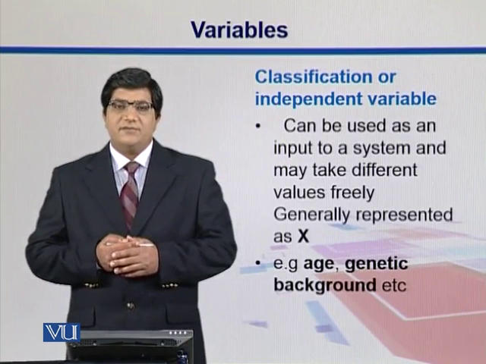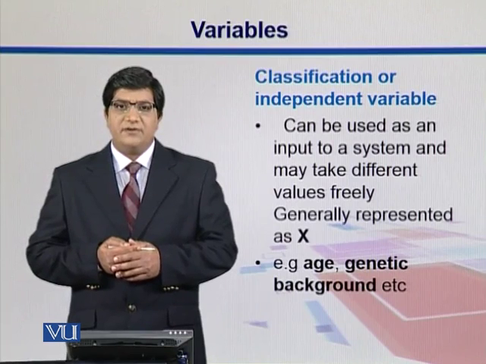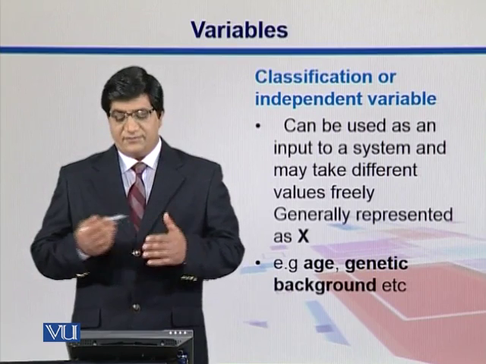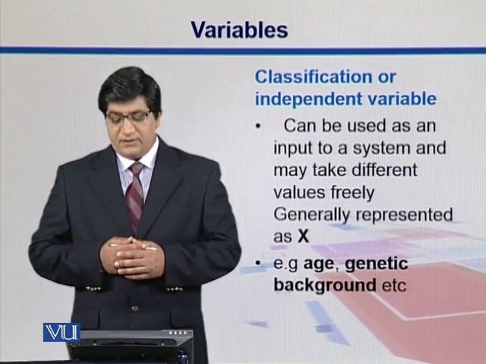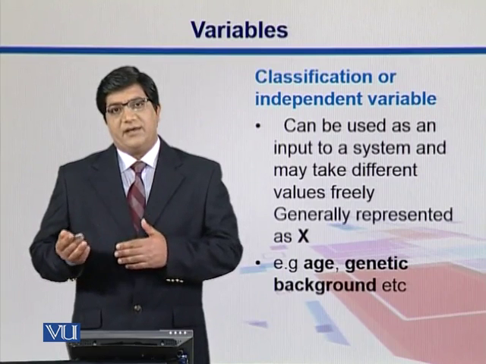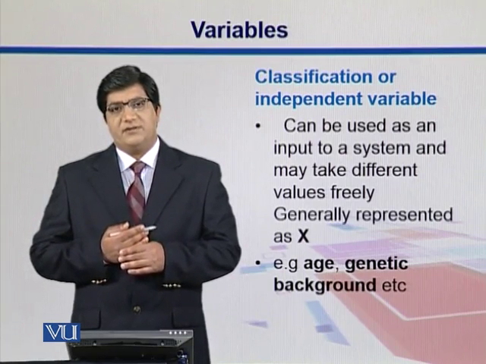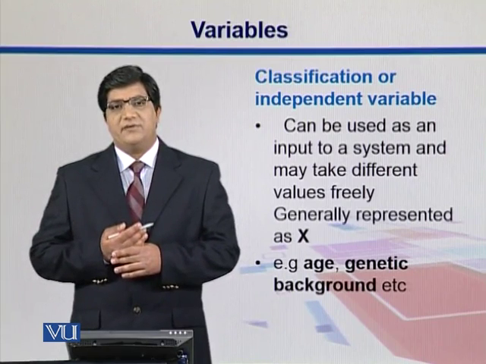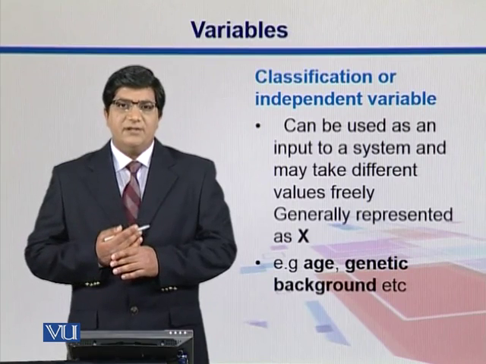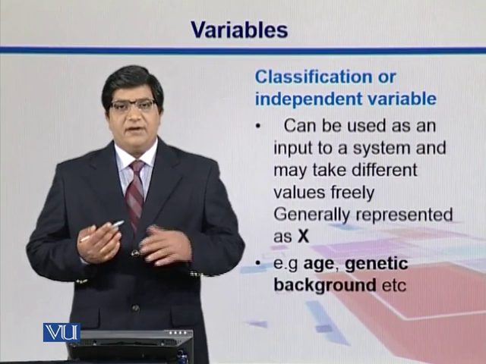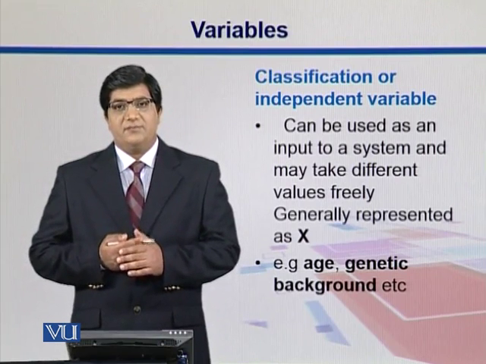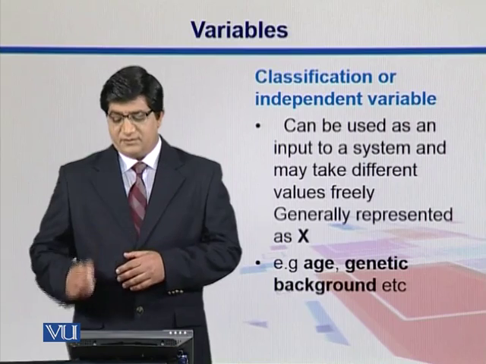We talk about classification variables, and we talk about the variables that can be used as input to a system. For example, you can have a classification variable like age. These variables are actually the independent variables, so the other variables depend on them. For example, age does not depend on anybody, but weight or height depend on age. In that case, we can say age is an independent variable or a classification variable.